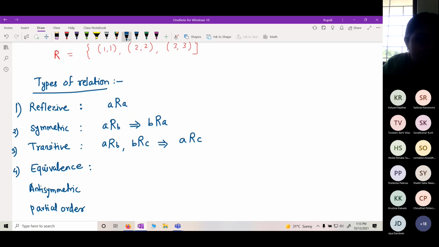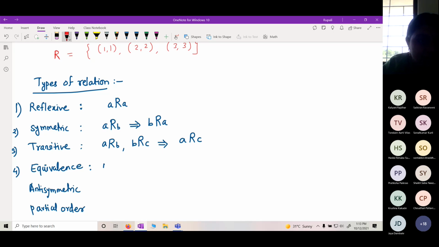If it is reflexive, symmetric, and transitive. I want it in terms of relation. Equivalence relation: a relation is said to be equivalence if it is reflexive, symmetric, and transitive.